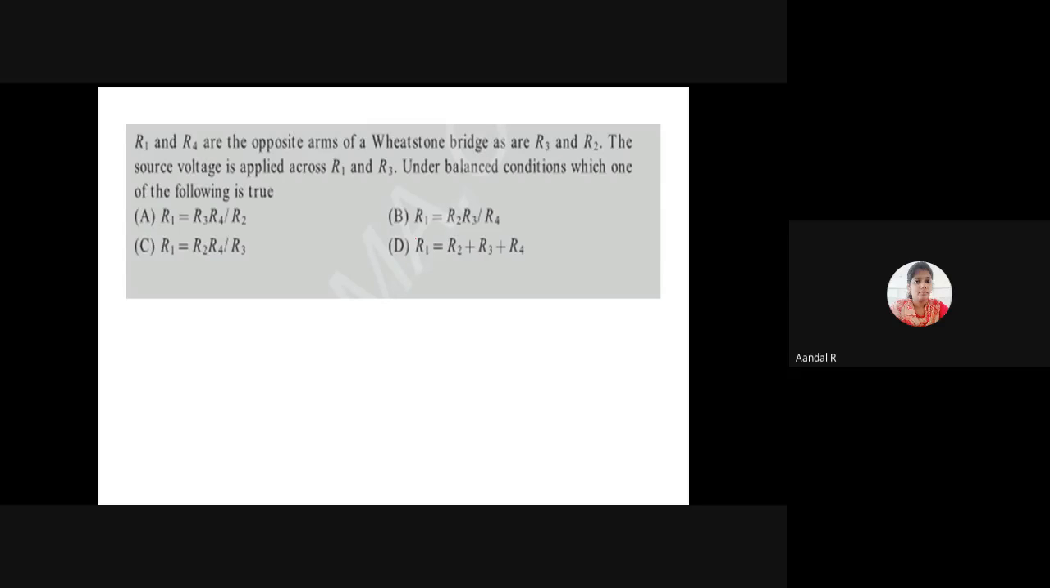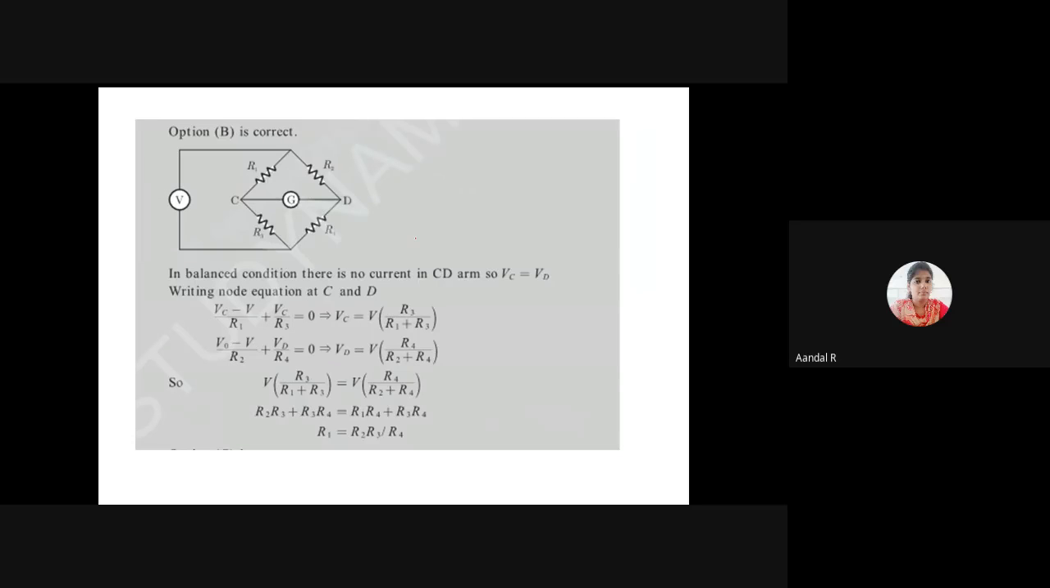What is the condition for balancing the bridge? The condition for balancing the bridge is Z1 Z4 equal to Z2 Z3. That is the balancing condition.